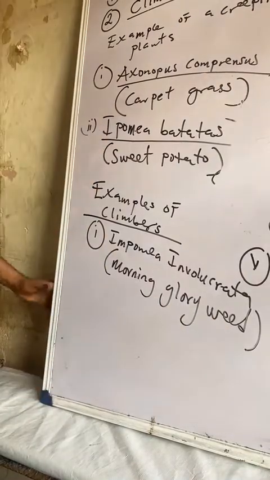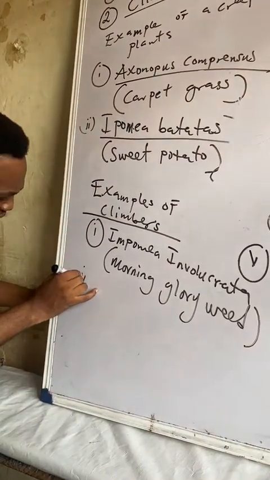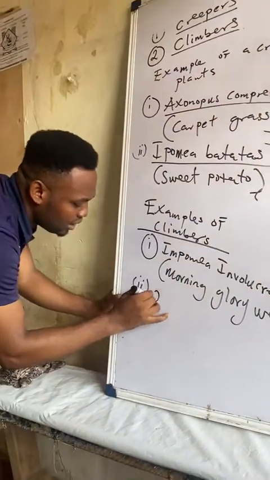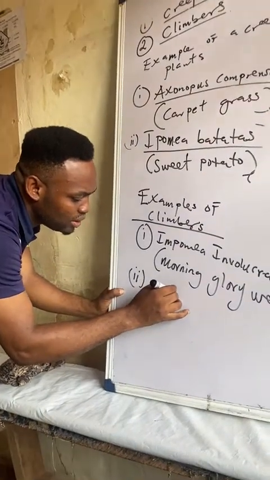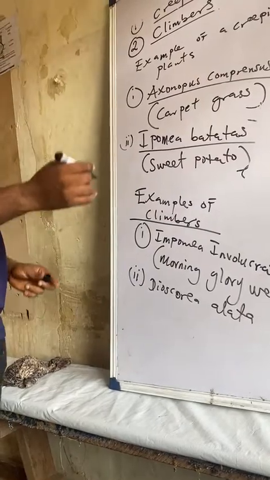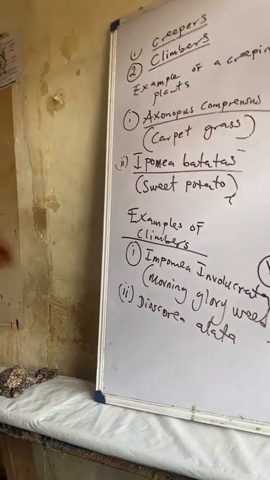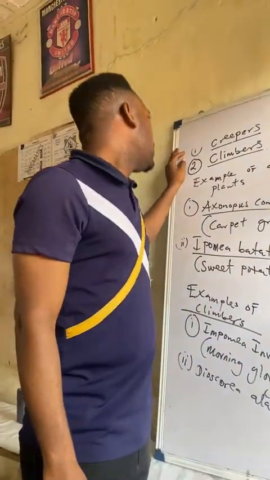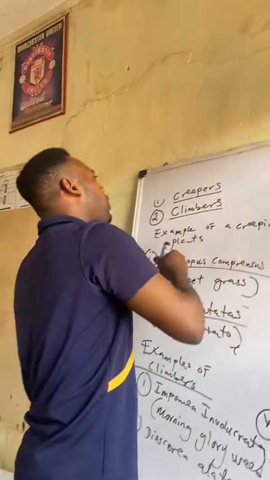It is a climber. So another example, of course, is Dioscorea alata. So with this, we are done with studying of plants based on what, class? Based on mode of growth.